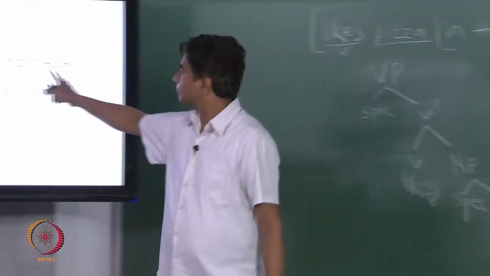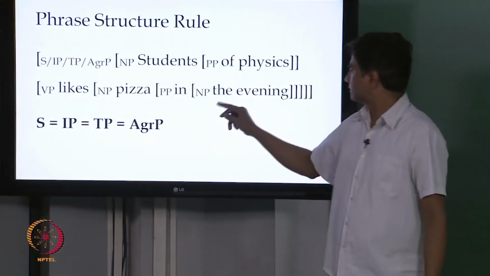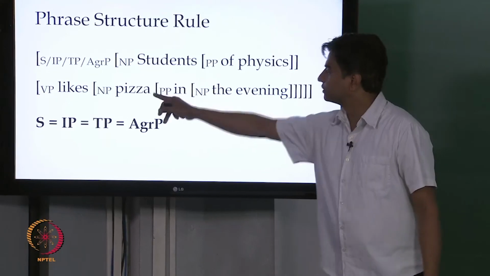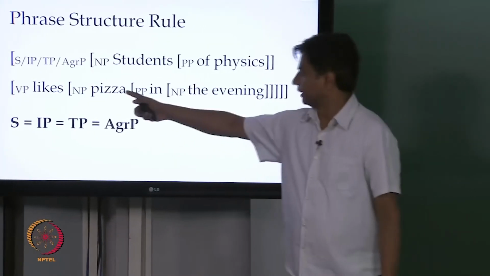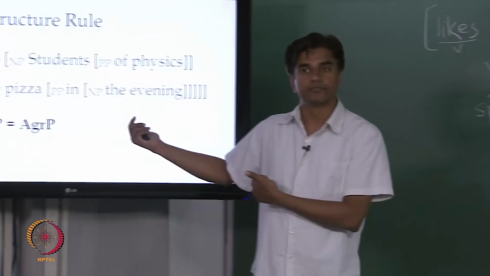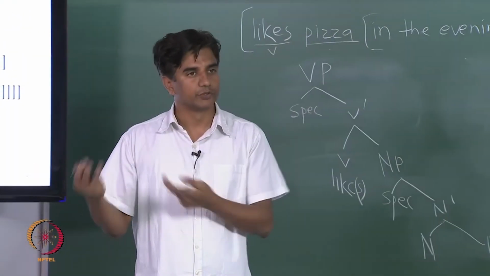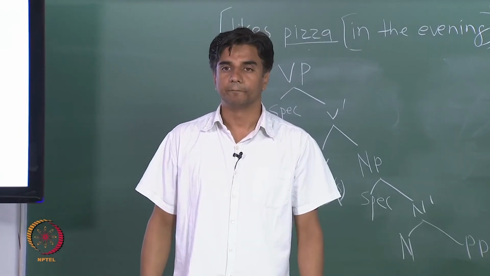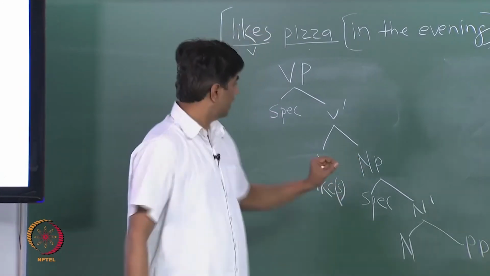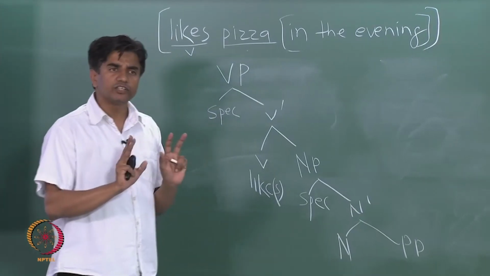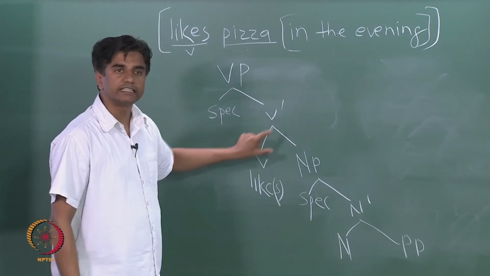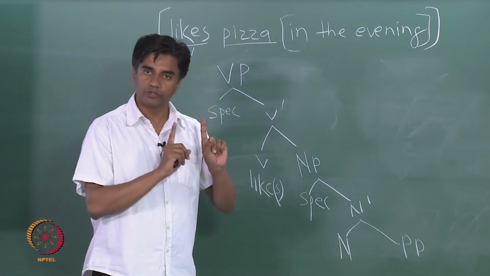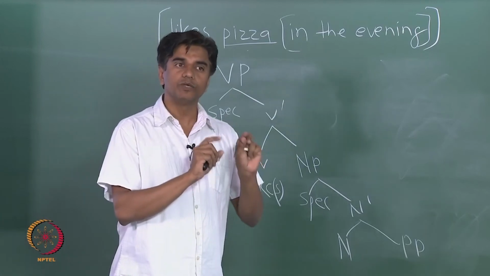Students of physics as a PP is part of this. In the evening is not part of the NP. It looks like that in the phrase structure because there is no other way to represent this in the phrase structure. And these things were the problems in phrase structure. Okay? So here is how we represent this. This is not a big deal. We only need to find a technical tweaking here. You see why? What do you see what we want to distinguish?